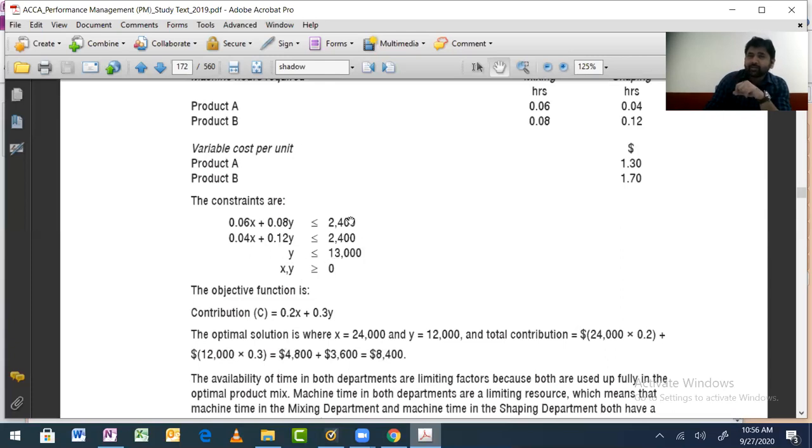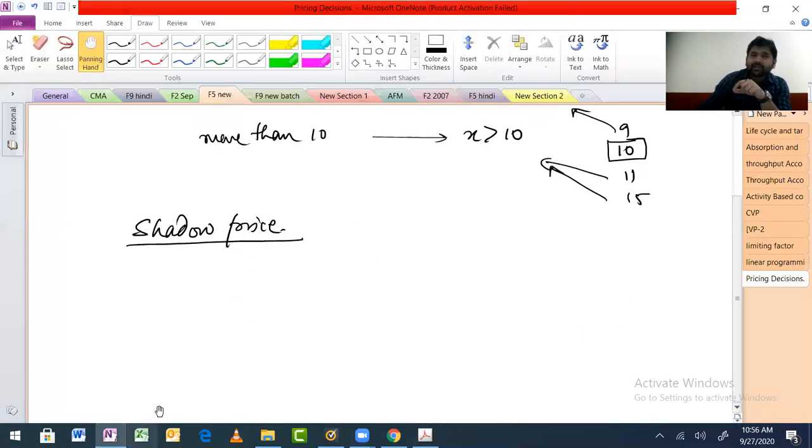Your main problem is with these two things. When your answer is at the intersection of these equations, that means these are your problem. This is not even a problem till now. Are we fine with this? It doesn't make any sense to pay a single dollar to increase Y, because if this line goes up, you still don't get anything out of it.